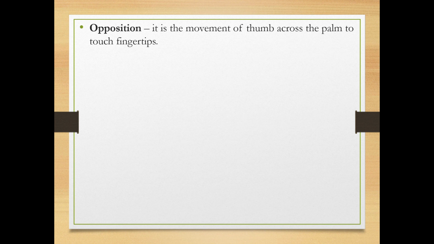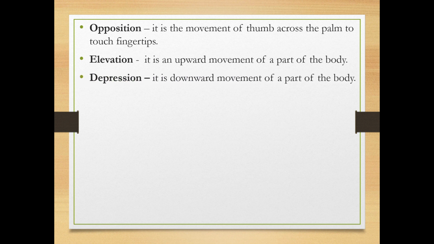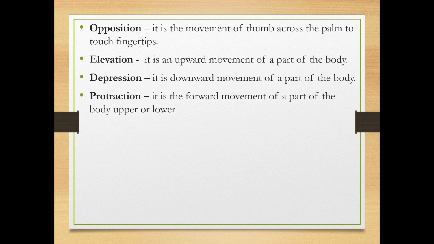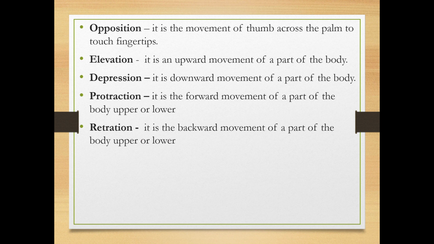Opposition is the movement of the thumb across the palm to touch the fingertips. When the thumb crosses each and every fingertip, it is called opposition. Elevation is the upward movement of a part of the body. Depression is the downward movement of a part of the body. Protraction is the forward movement of a part of the body, upper or lower. Retraction is the backward movement of a part of the body, upper or lower.